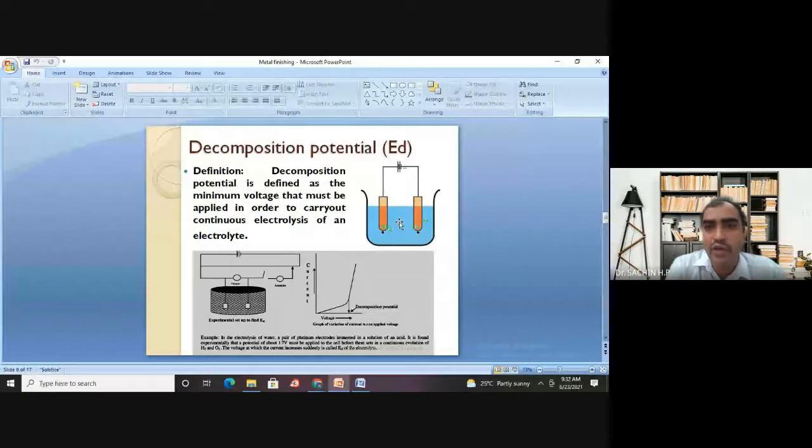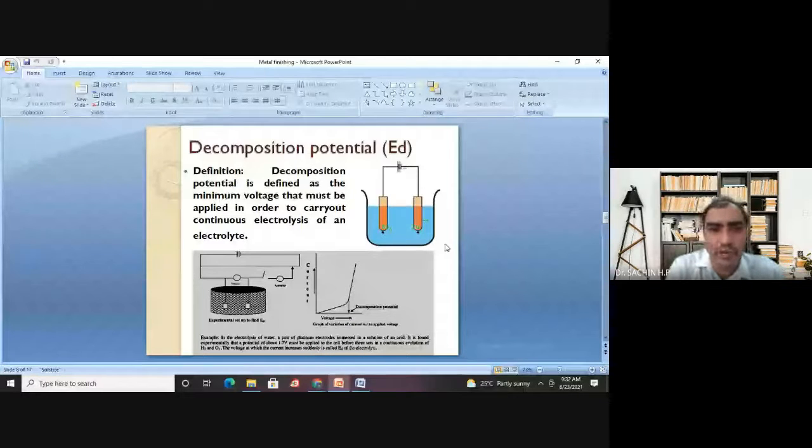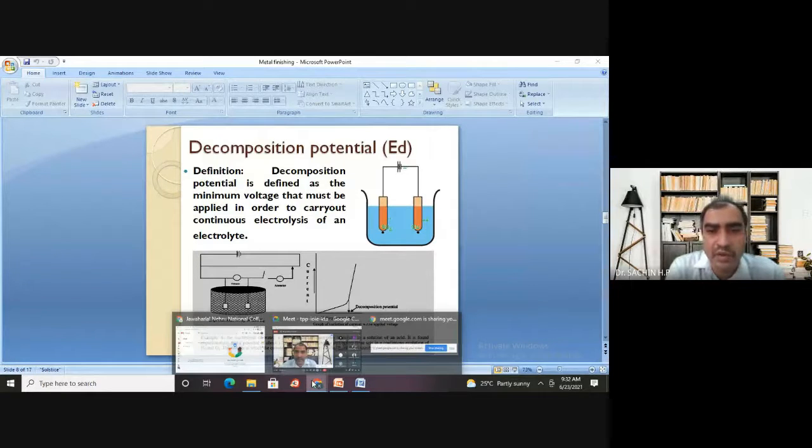If you want to do the electrolysis of any electrolyte continuously, you have to supply a minimum voltage, and that particular voltage is called the decomposition potential. Now I hope you all learned about decomposition potential. Any doubt about the definition? Yes, tell me. Any doubts about the definition of decomposition voltage?